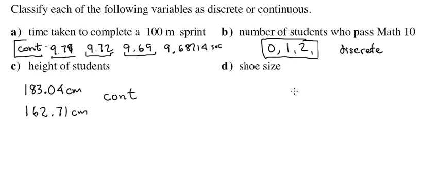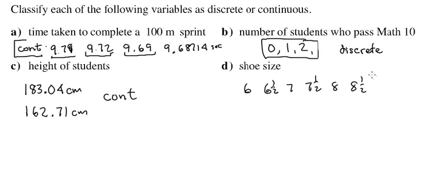How about shoe size? You can have fractions here because there is such a thing as a size 12.5 and 10.5 and 11.5. But fractions isn't really the issue. The question is, are all the in-between values allowed? Shoe sizes go kind of like this: 6, 6.5, 7, 7.5, 8, 8.5.